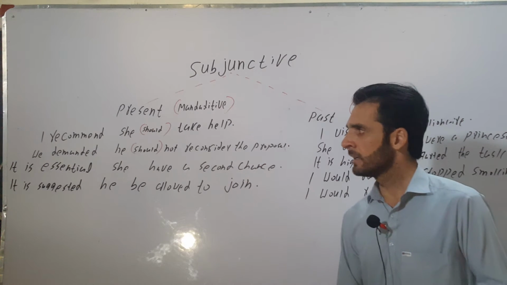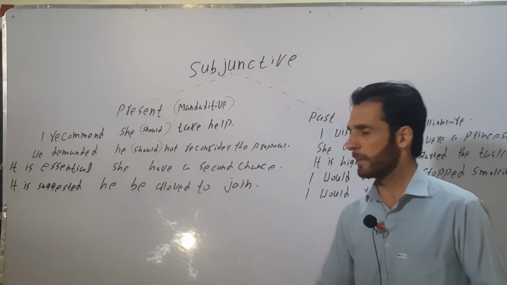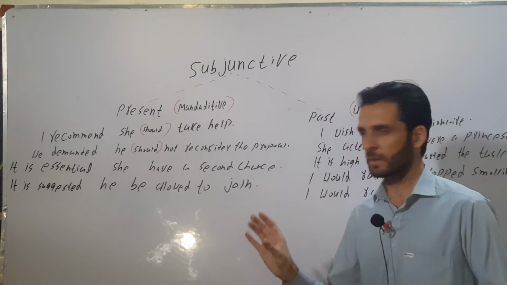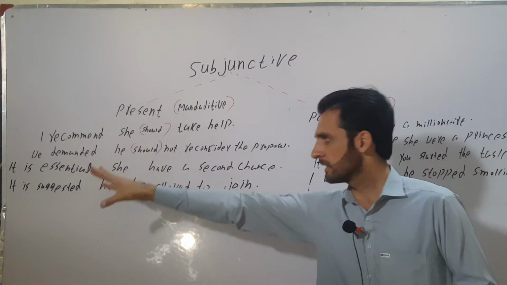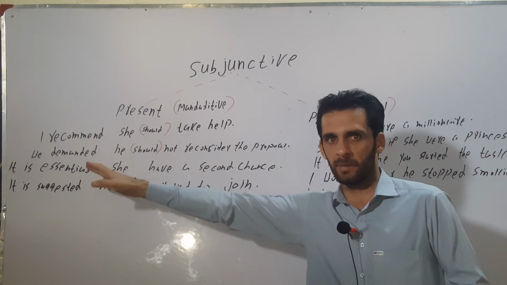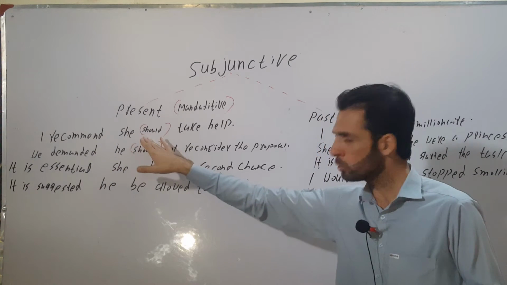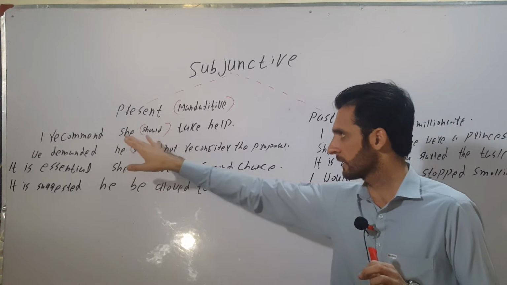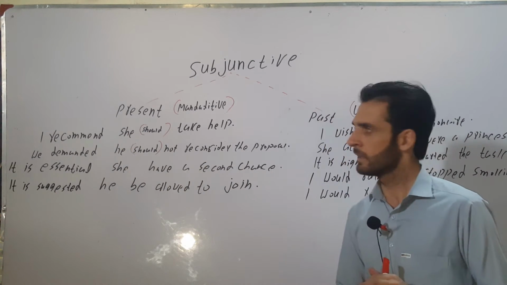These are the indicators of present subjunctive in the main clause of the construction. When these expressions are used in the main clause, should is inserted after the subject of the subordinate clause of such construction.